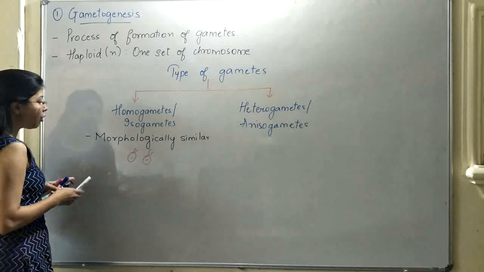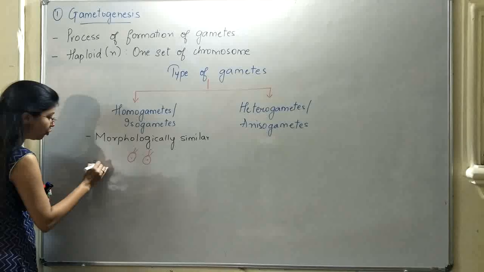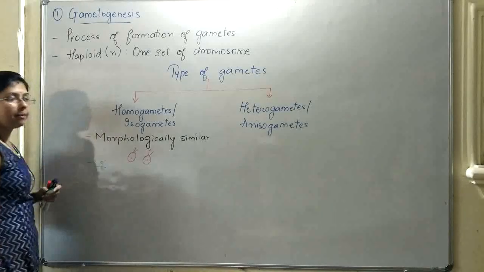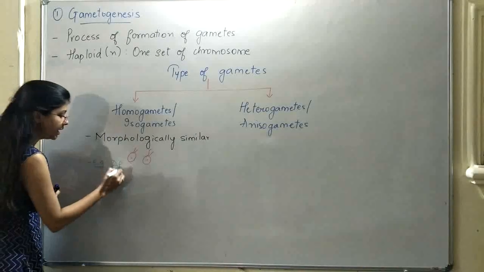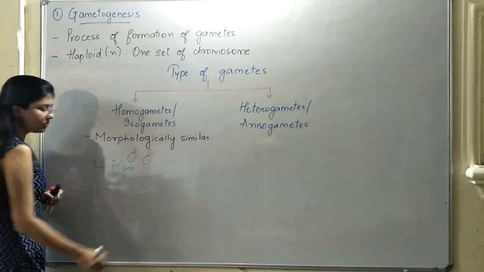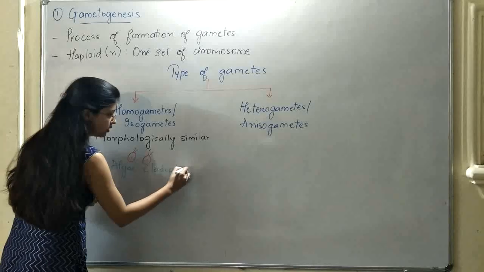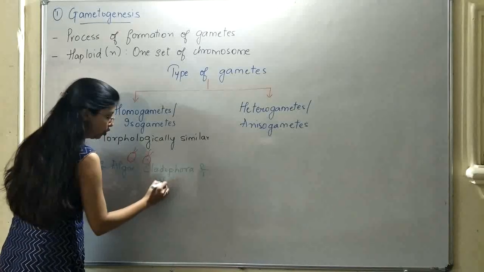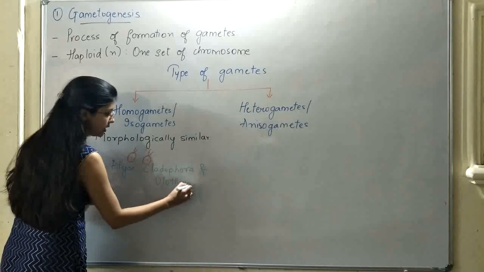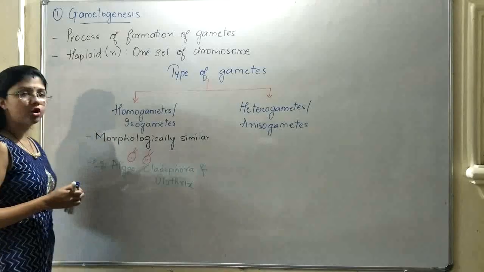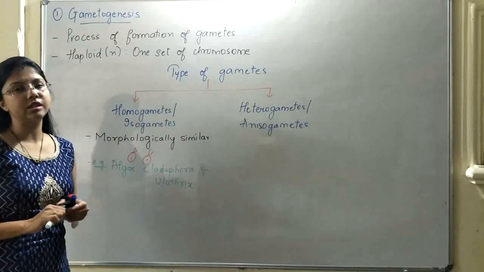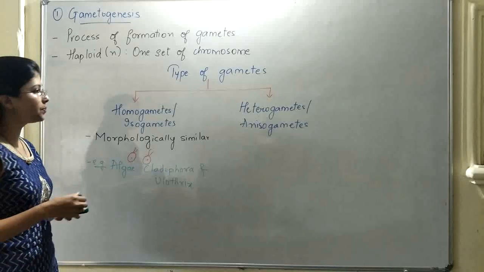Examples of organisms in which you find homogametes or isogametes mainly include algae. Algae like Cladophora and Ulothrix are the algae in which you find morphologically similar gametes, or you can say homogametes.